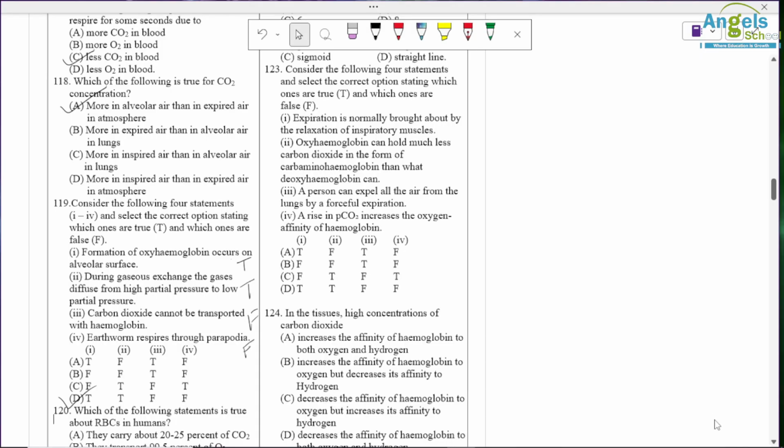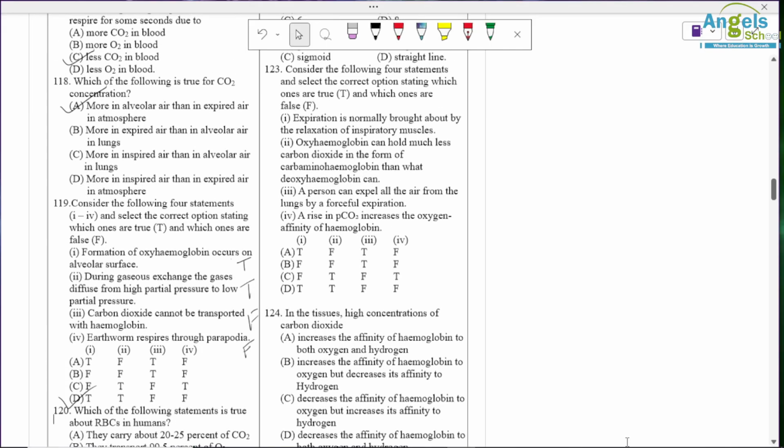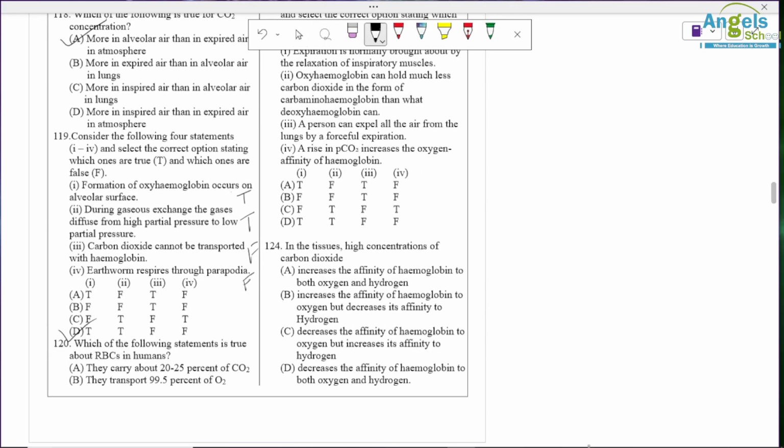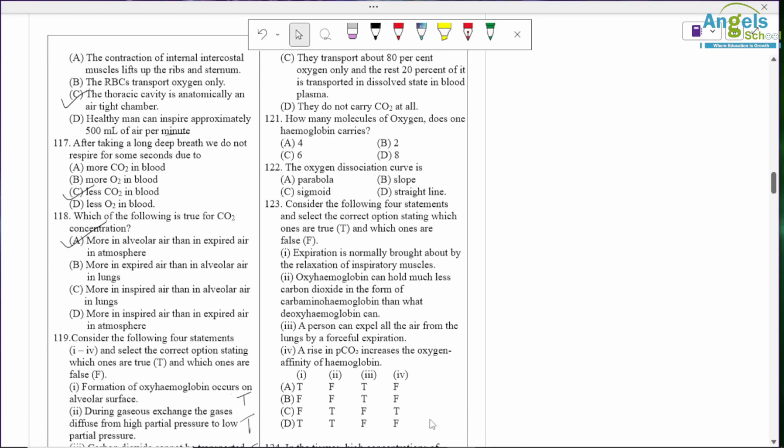Question number 120. Which of the following statements is true about human RBC? They carry 20 to 25% of CO2. They transport 99.5% of oxygen. So 97% is there, so wrong option. So here only A is correct. Question number 121. How many molecules of oxygen does one hemoglobin carry? It carries 4 oxygen molecules. Oxygen dissociation curve is sigmoidal.